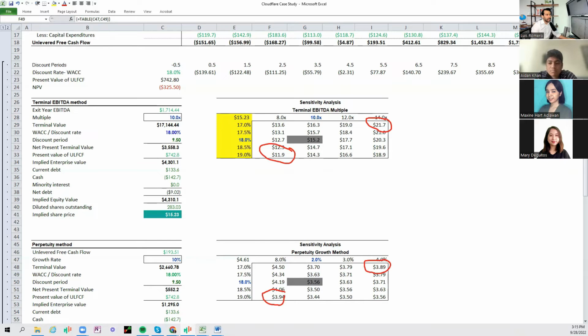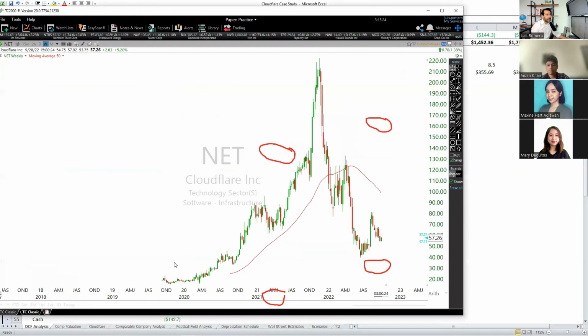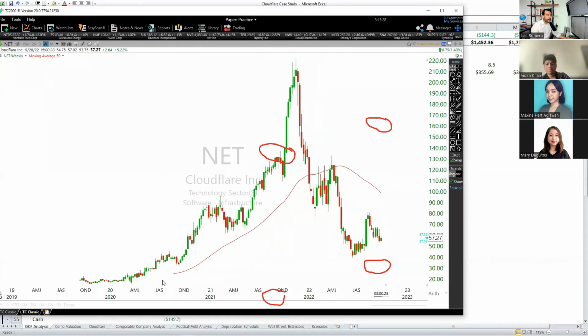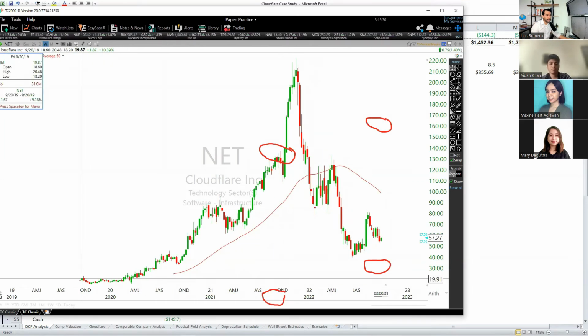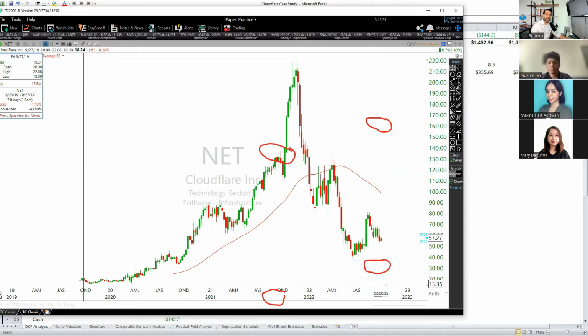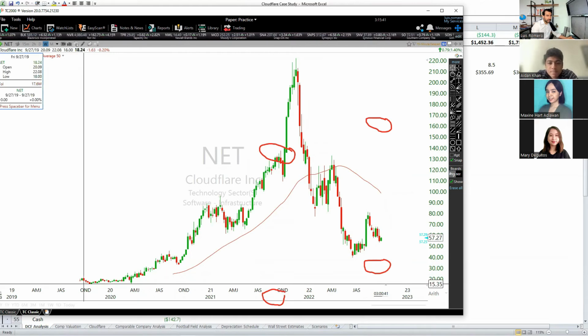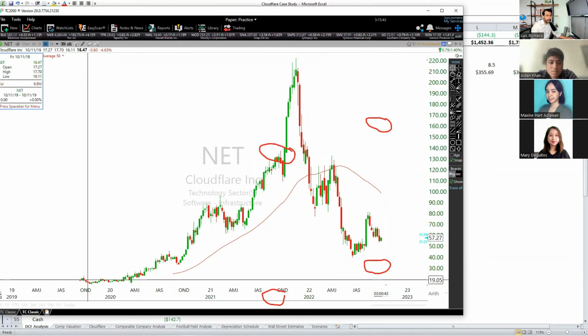This company's stock might potentially come back down to their IPO level from 2019. So this stock can potentially come down to maybe $20 or even below that, which would be around $15. So the next 6 to 12 months has a higher probability chance that this stock might potentially trade around $20.